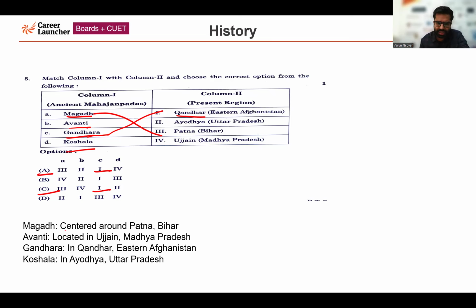Now again, please pay attention to this. Koshal is in Ayodhya, present time Uttar Pradesh. So Koshal would be in Ayodhya. So that is D2. The correct answer for this question is option number C. So D2, and the remaining one is Avanti. Avanti is basically located in Ujjain. That is B4. So the correct answer is option C: A3, B4, C1, D2.